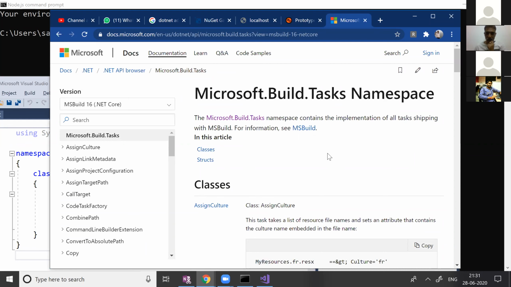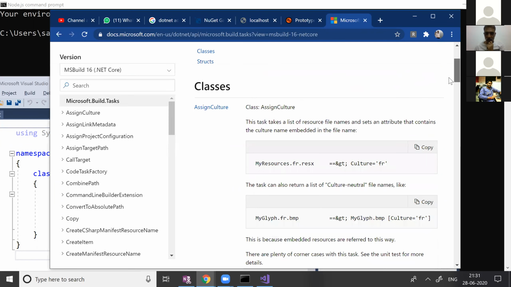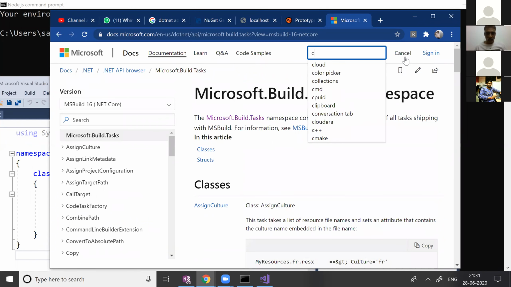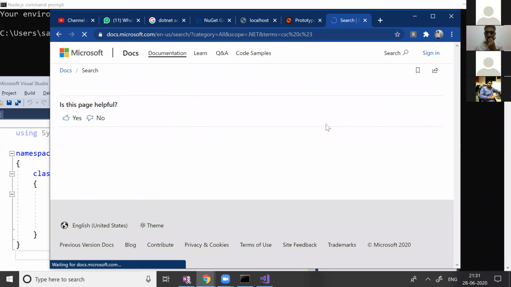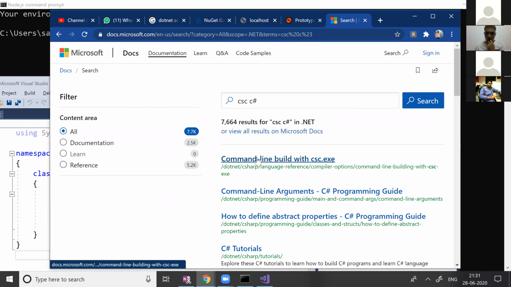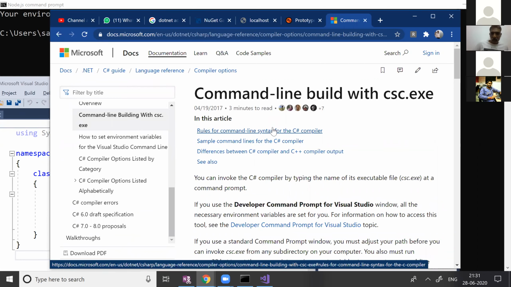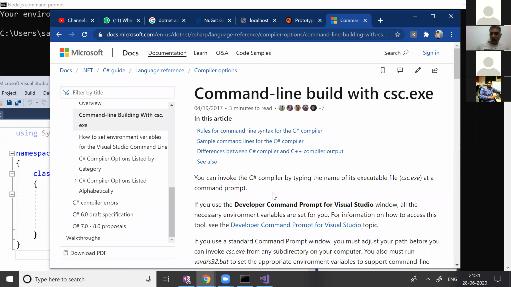Sir, classes, Control F. CSC. You can invoke the CSC compiler, the C# compiler, by typing the name of the executable file.